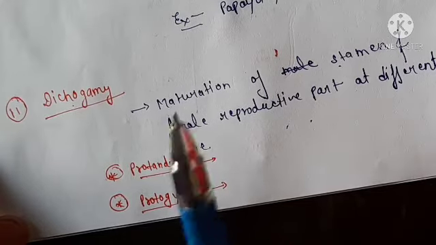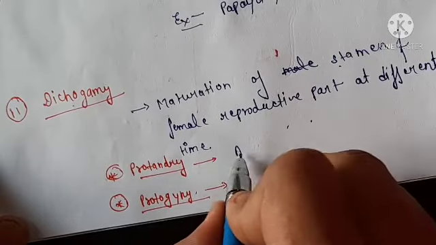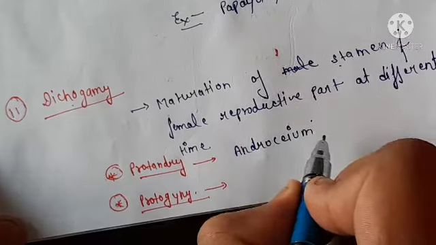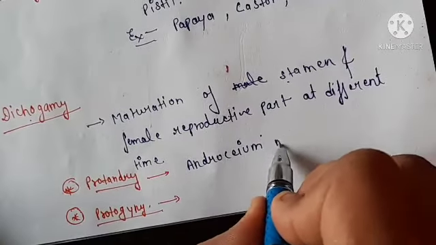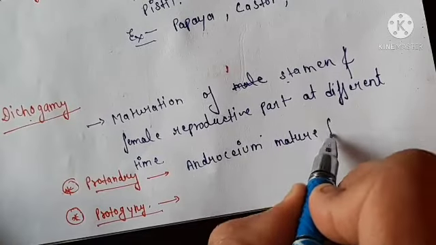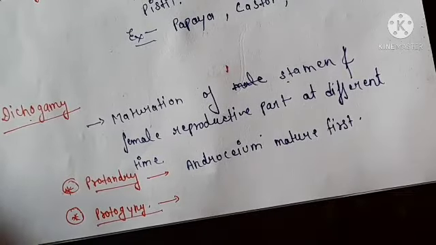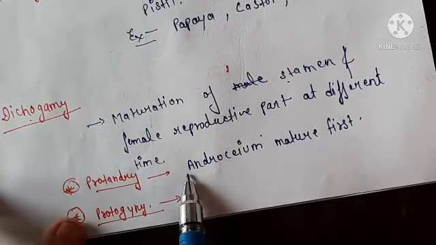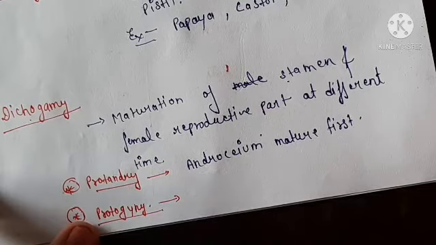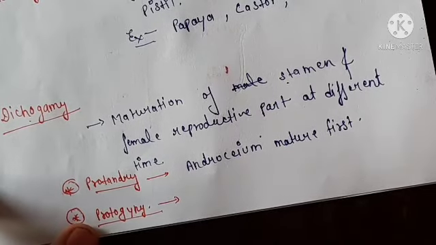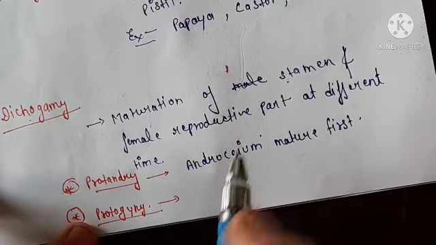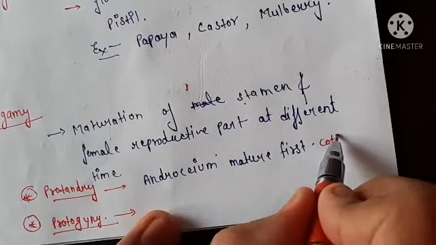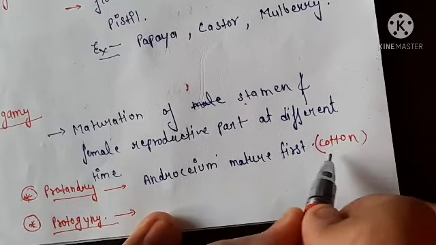In protandry, the androecium matures first. What is androecium? It is a group of stamens. What is the example? Examples are cotton and okra.